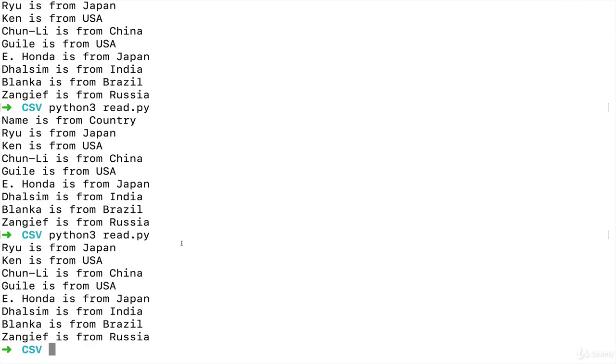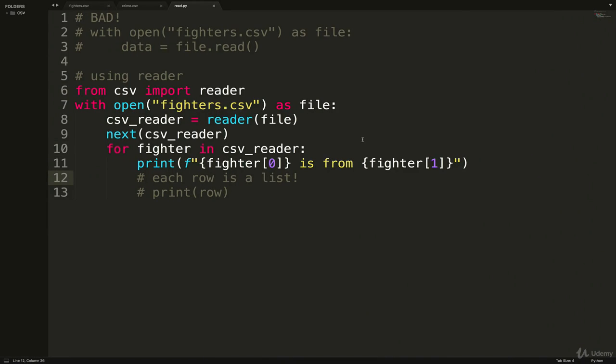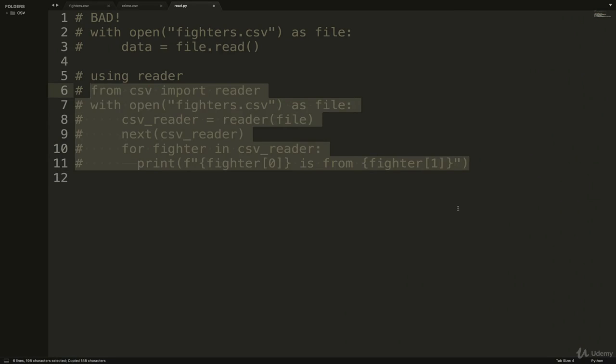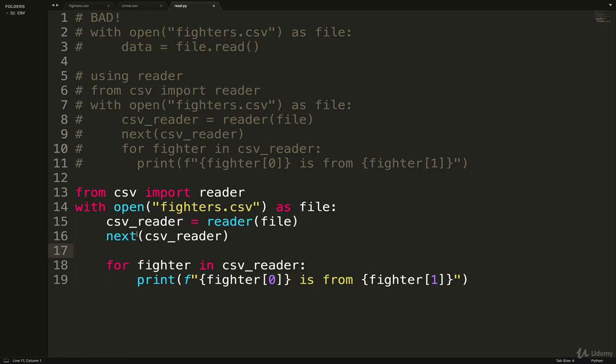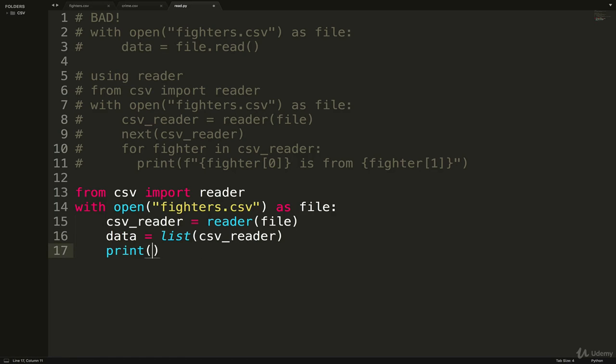But if you did want the headers and you wanted to work with the data and you don't want to just print it out or go through it one time, you could turn it into a list very easily. So let me just duplicate this, keep that example. You could easily just do list of CSV Reader. We'll just call it data equals list CSV Reader, and now we could print data.